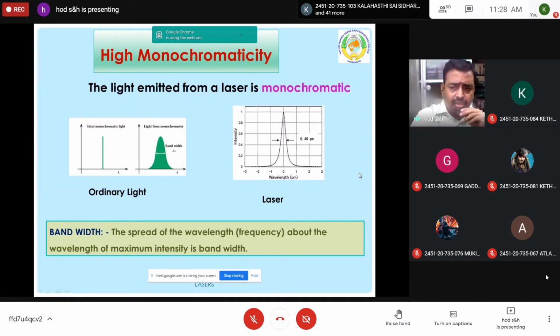Is it okay? Monochromaticity means a single wavelength. Polychromatic means multiple wavelengths. White light is polychromatic. But laser has a single wavelength. That's why it is called highly monochromatic.